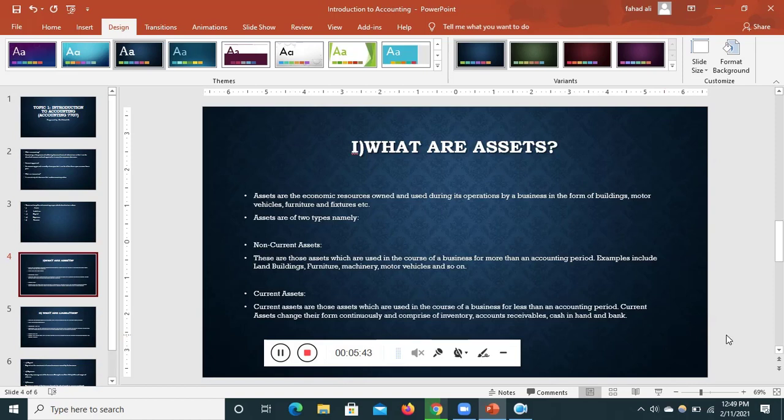What are assets? Assets are the economic resources owned and used during its operations by a business. The examples of these assets can be buildings, motor vehicles, furniture, fixtures. There are 2 types of assets over here. One is non-current asset and another is current asset. Non-current assets are used for more than one accounting period.